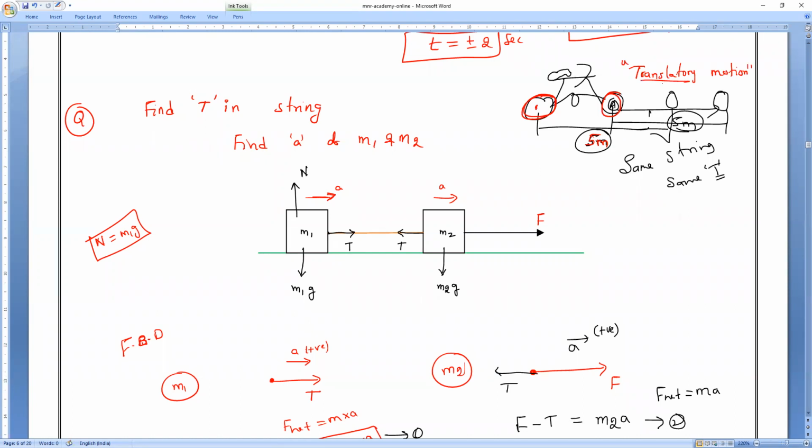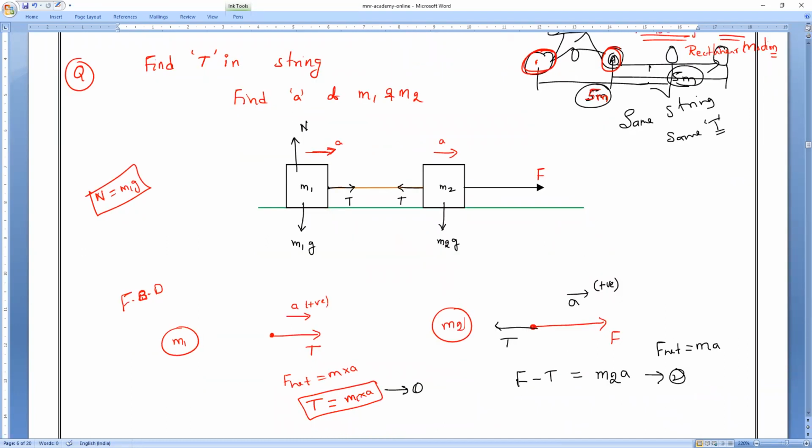So translatory motion is again of 2 types. The first type is rectilinear motion. In rectilinear motion, each part of the body will travel the same displacement. That is what is called translatory motion. Clear, everybody?